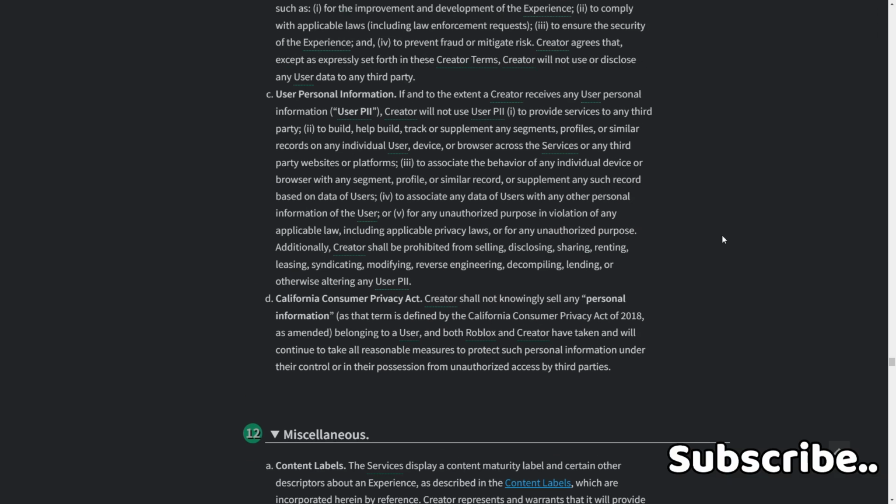California Consumer Privacy Act. Creators shall not knowingly sell any personal information, as that term is defined by the California Consumer Privacy Act of 2018 as amended, as belonging to a user, and both Roblox and creator have taken and will continue to take all reasonable measures to protect such personal information under their control or in their possession from unauthorized access by third parties.